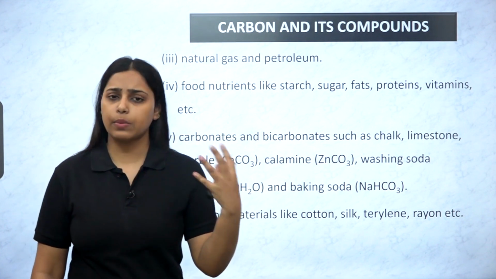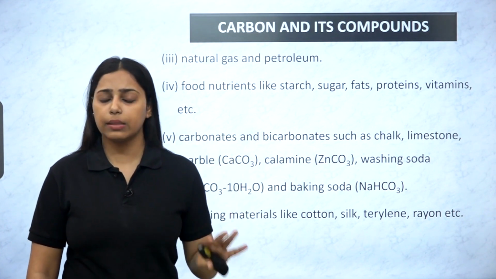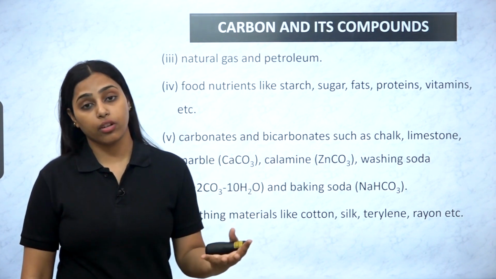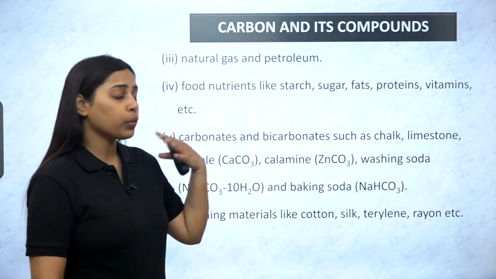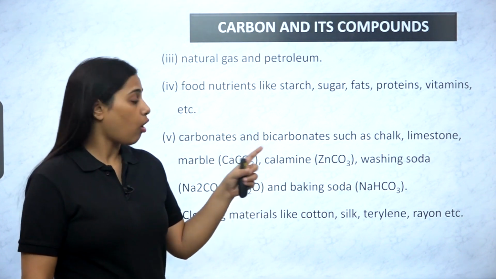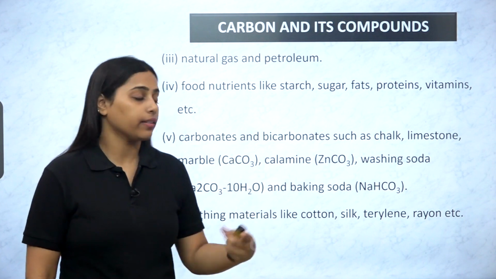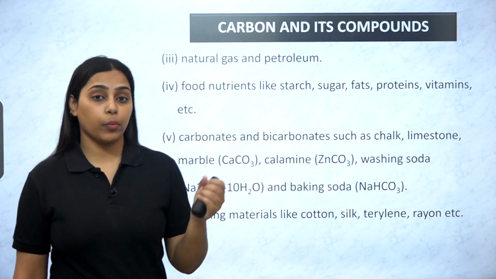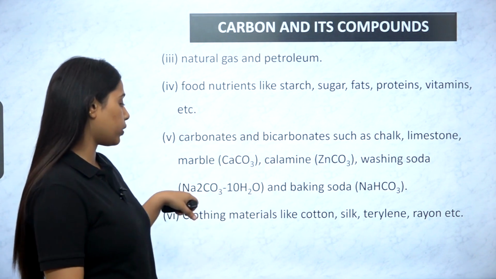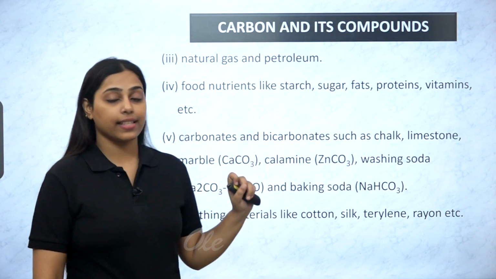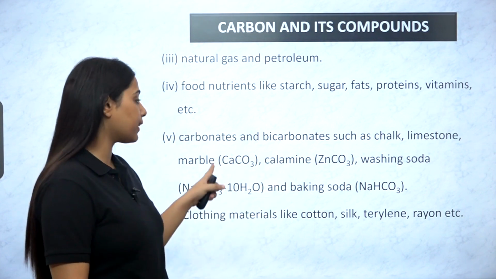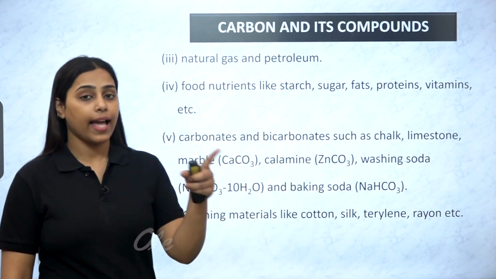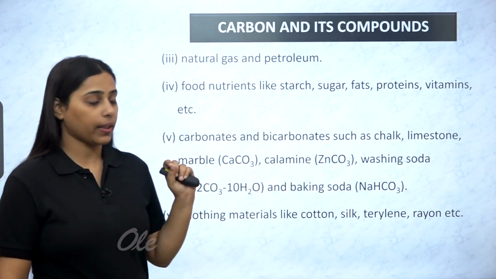Minerals are what? These are the substances that are found in the earth crust, deep buried in the earth crust. We take them out and then extract the metal from them. So the carbonate ore of zinc is known as calamine. Then marble is calcium carbonate. Washing soda is sodium carbonate decahydrate, the formula is Na2CO3.10H2O, and baking soda is sodium bicarbonate. So in all these you can see carbon is present in the form of carbonate ions or bicarbonate ions, and they have carbon in it. Okay.